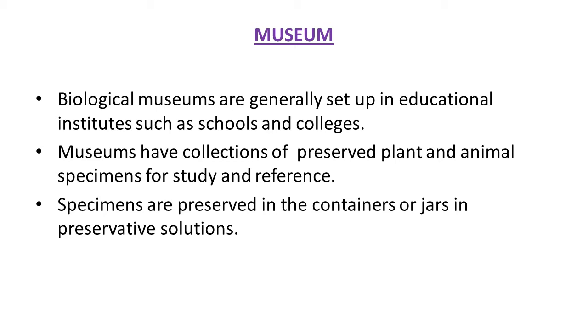Third taxonomic aid, that is museum. Biological museums are generally set up in educational institutes such as schools and colleges. Museums have collections of preserved plant and animal specimens for study and reference. Specimens are preserved in containers or jars in preservative solution. So we can say that in a museum, a collection of such specimens is preserved in various ways for future studies.